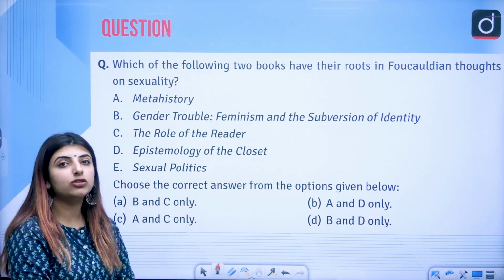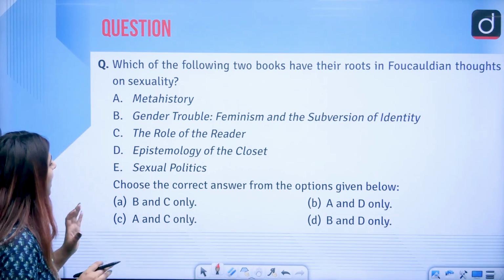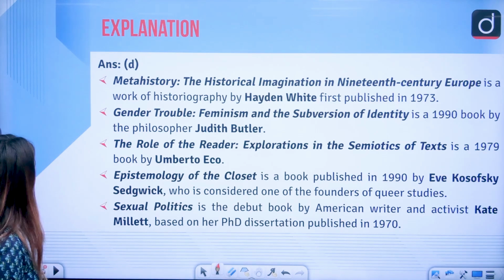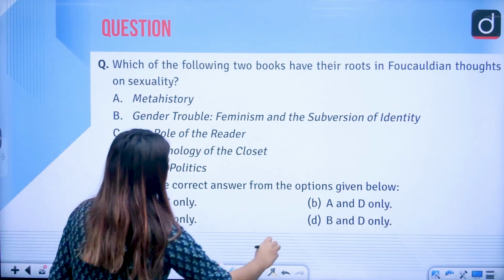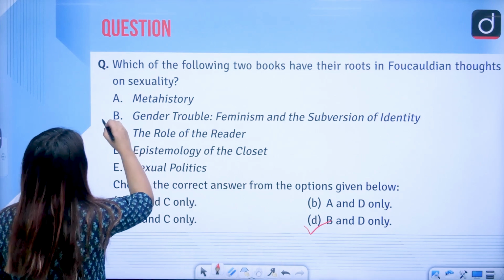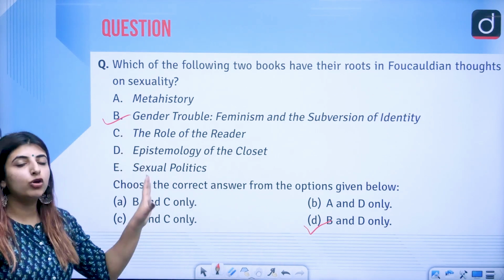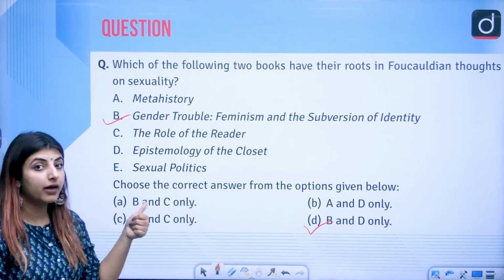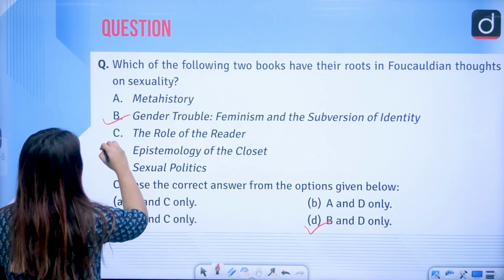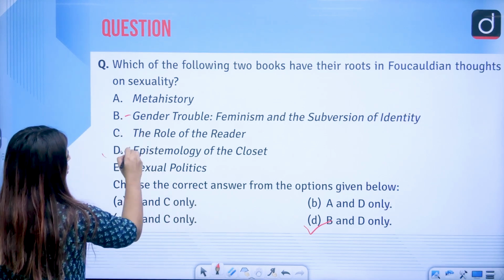The Foucauldian thoughts on sexuality. Answer to this very question is option D. That is B and D only. Gender Trouble, Feminism and the Subversion of Identity, written by Judith Butler. And D, that is, Epistemology of the Closet.